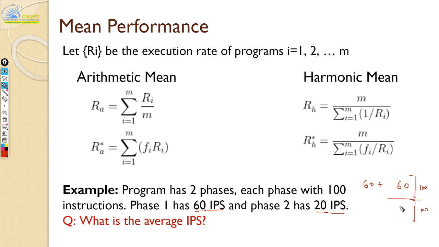So here you have 60 and here you have 20. What is your average IPS? Why 60 into 100? You finally need IPS only, right?